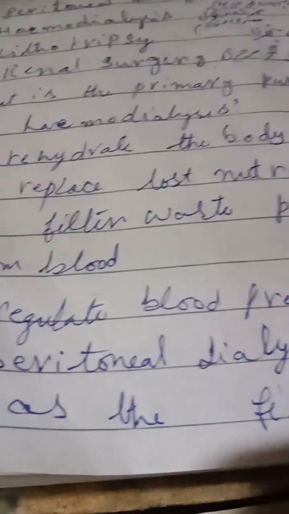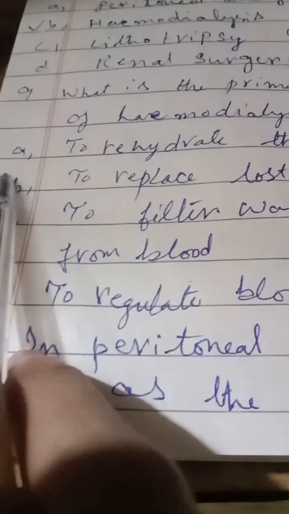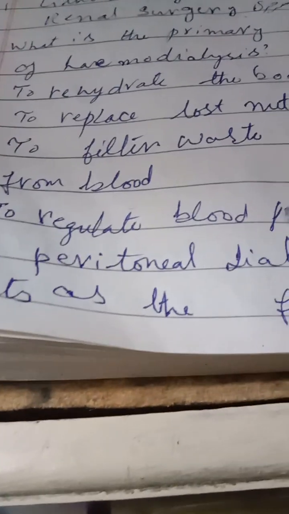Number 9. What is the primary purpose of hemodialysis? A, to rehydrate the body. B, to replace lost nutrients. C, to filter waste products from blood. D, to regulate blood pressure. C, to filter waste products from blood.